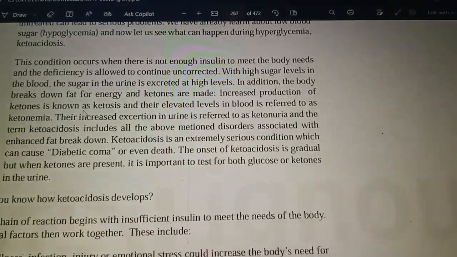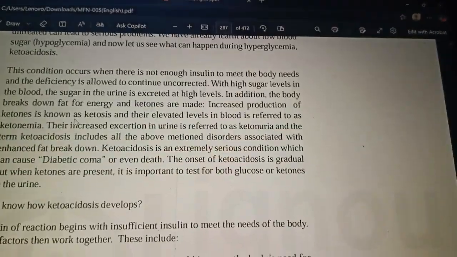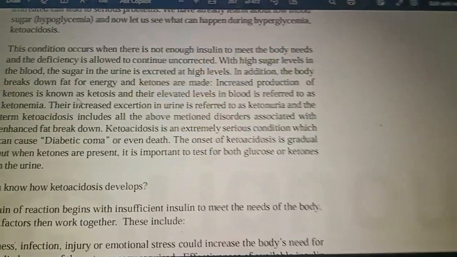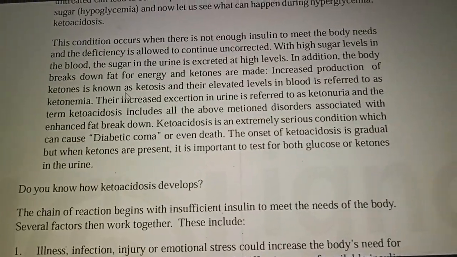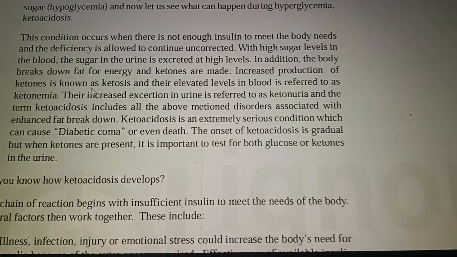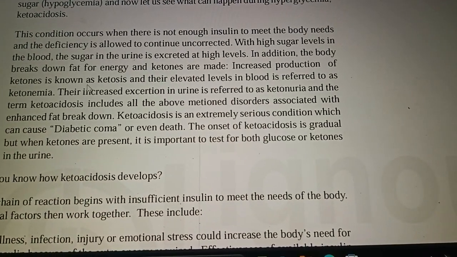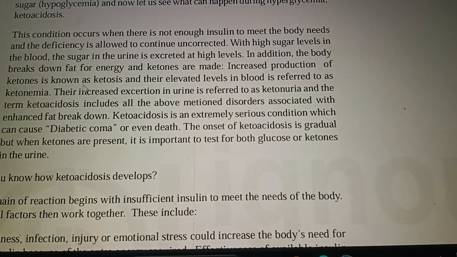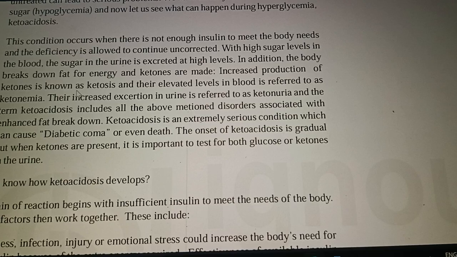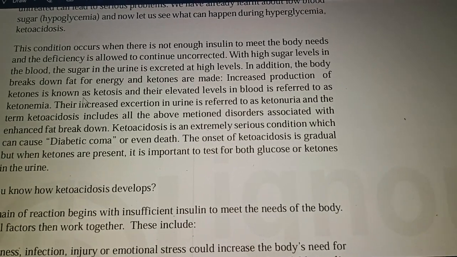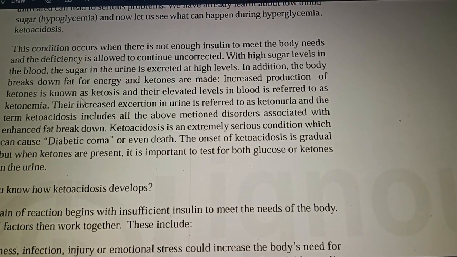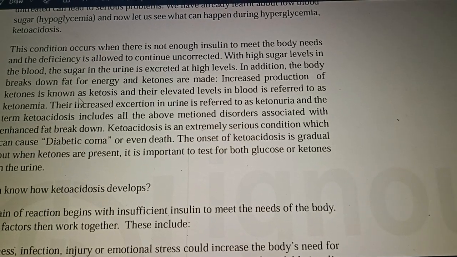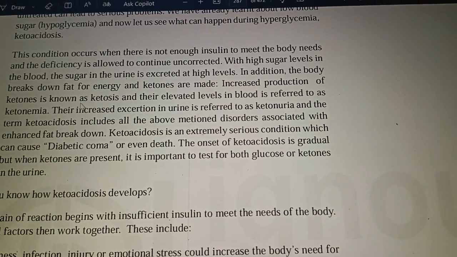This condition occurs when there is not enough insulin to meet body needs, and the deficiency is allowed to continue uncorrected. With high sugar levels in blood, sugar is excreted in urine at high levels. In addition, the body breaks down fat for energy and ketones are made.